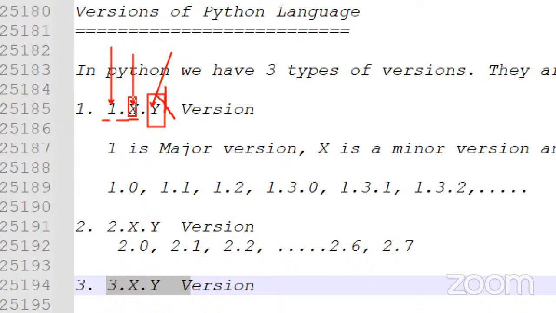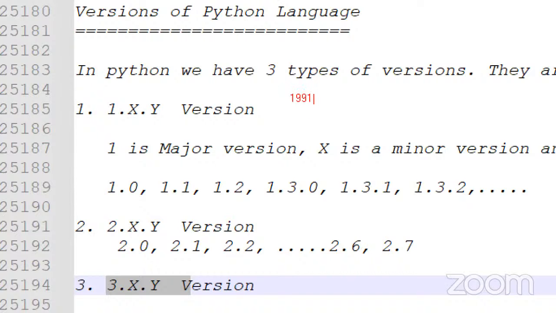In the minor version, some little changes are made, and in the major version, things may change completely. A lot of things may change, and alternatives may be provided. So in the initial days,